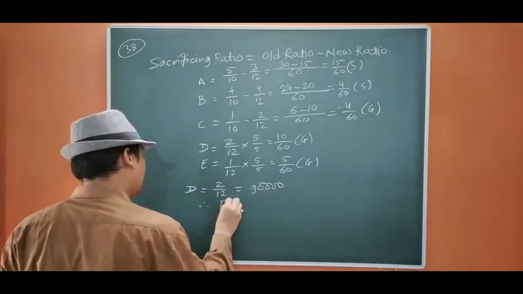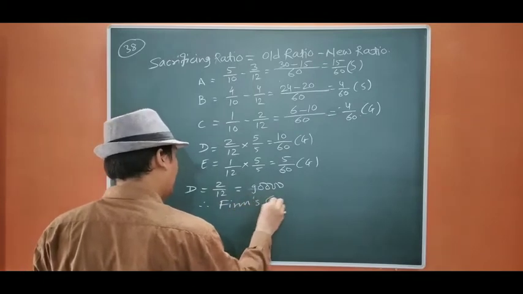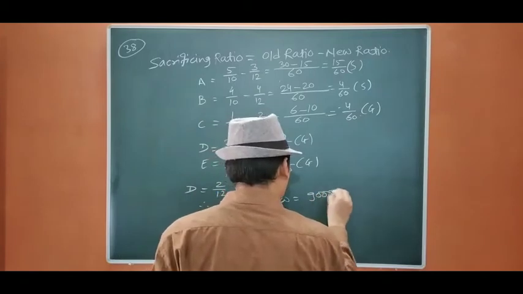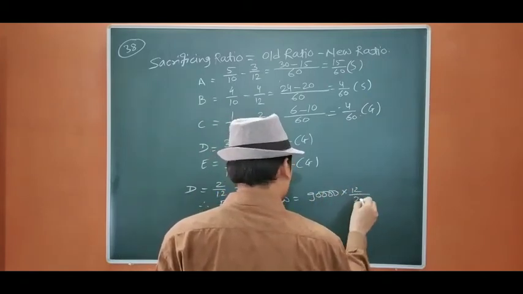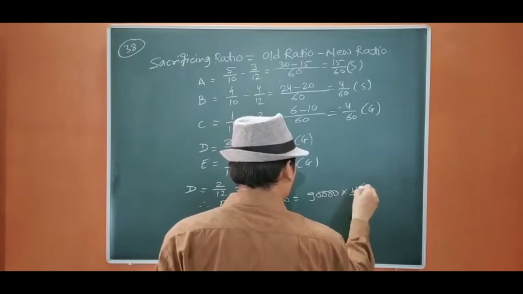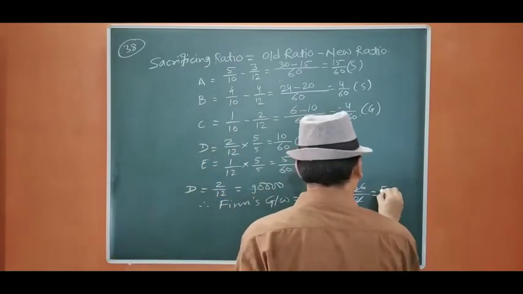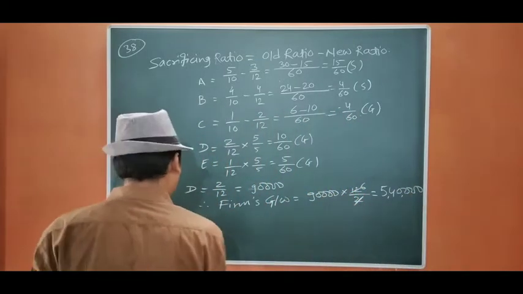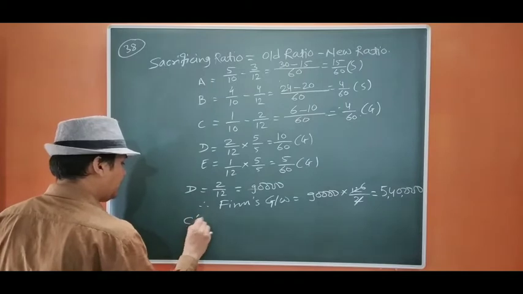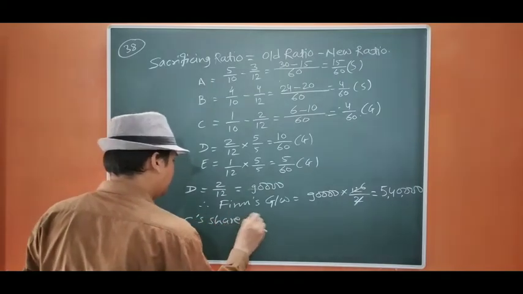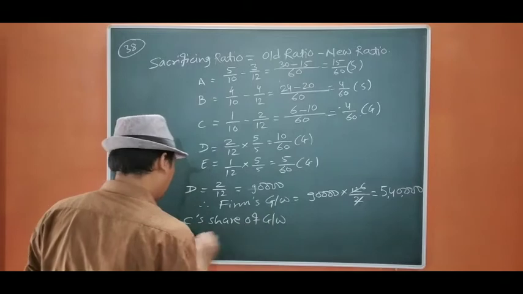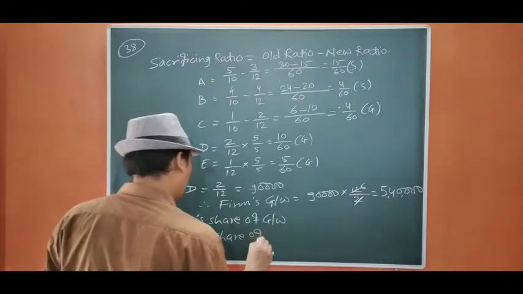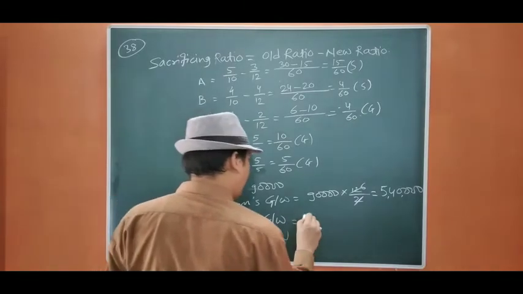Therefore, I am going to find out the firm's goodwill. That will be very easy for you. 90,000 into 12 by 2. So it is going to be 5,40,000 is the firm's goodwill. Okay, from this you can calculate C's share of goodwill and E's share of goodwill. Both the things are not given.